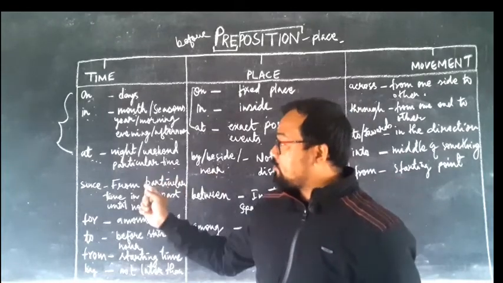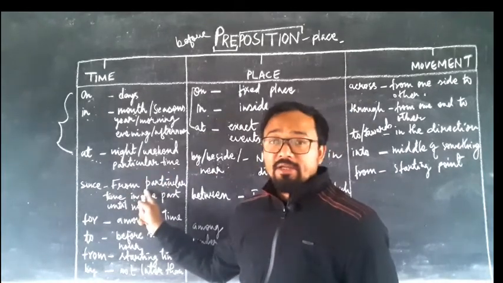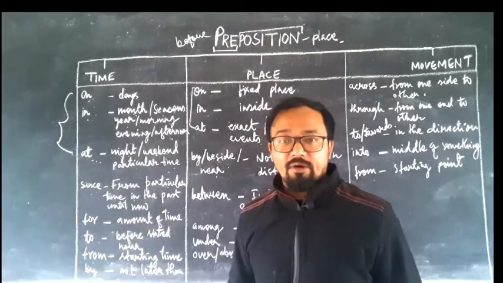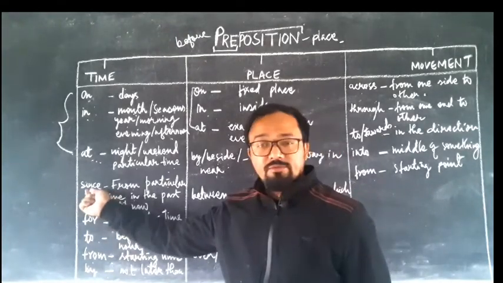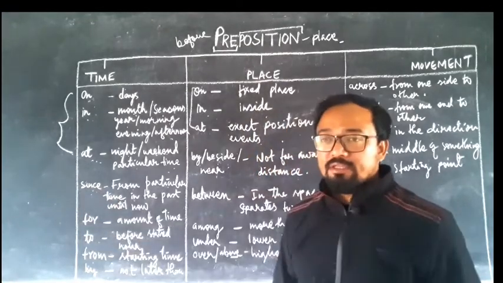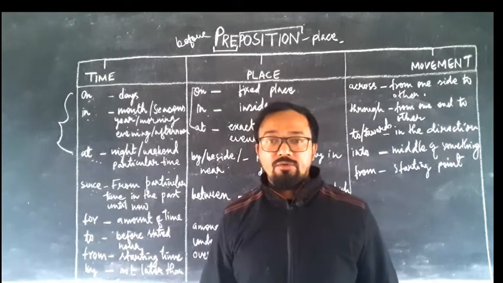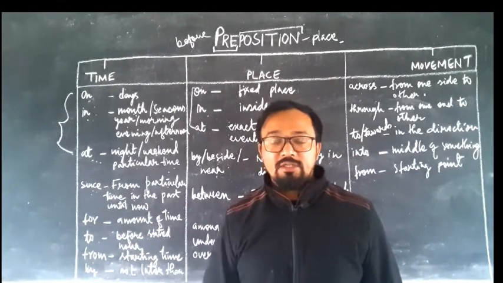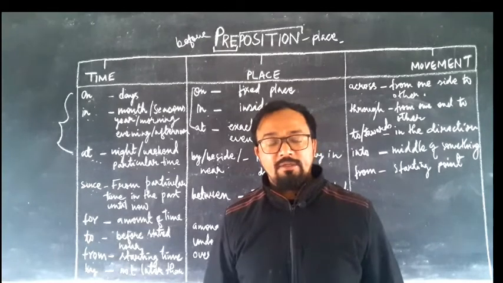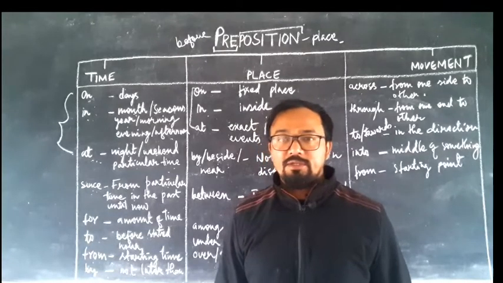From that point in time you have not gone out for dinner. At that time you use the word since. Another example, because of this COVID situation, the school has been locked since 2020. Understood?